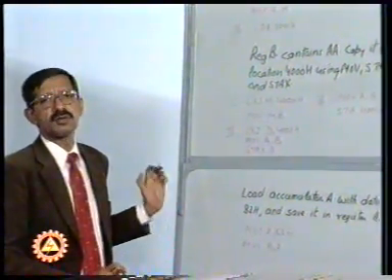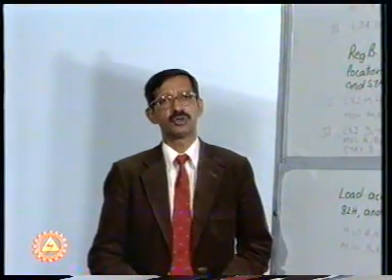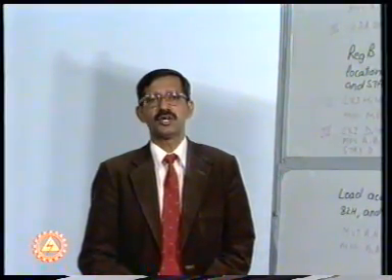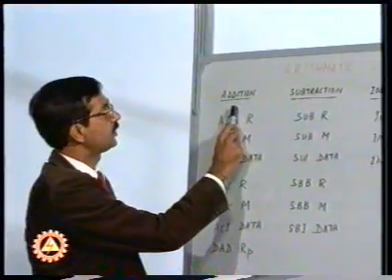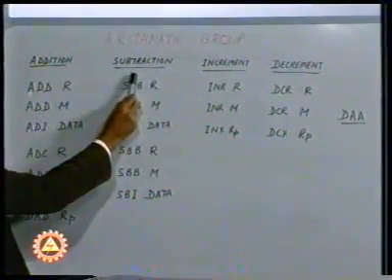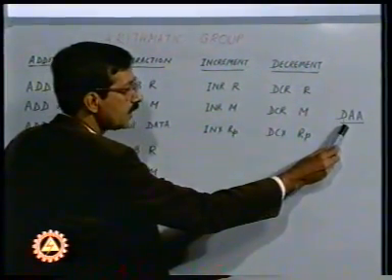With these problems, I think all of you are in a position to tackle simple problems using the data transfer group of instructions. And now what we are going to do is the arithmetic group of instructions. Unlike the data transfer group of instructions, the arithmetic group of instructions affect all the flags, that is the zero flag, the sign flag, the auxiliary carry flag, and the parity flag. The 5 functions that can be carried out by the arithmetic group of instructions are addition, subtraction, increment, decrement, and a special function of decimal adjust accumulator.